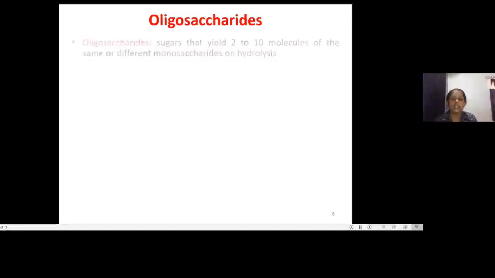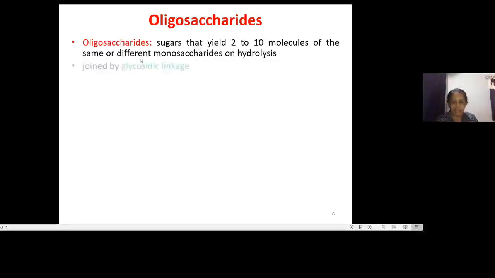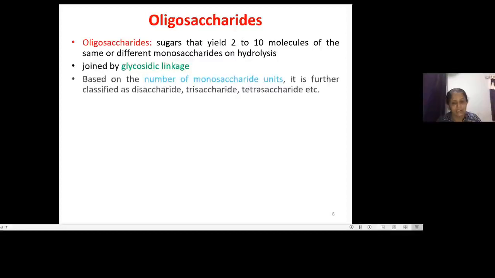So what are oligosaccharides? Those sugars which yield 2 to 10 molecules of the same or different type of monosaccharides on hydrolysis. What is the number here? The number will be more than 2, up to 10, and they may be of the same type or of different types. When there are more than 2, there must be linkages to link them with each other, forming a chain. So they are joined by glycosidic linkages.